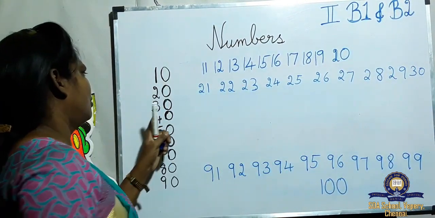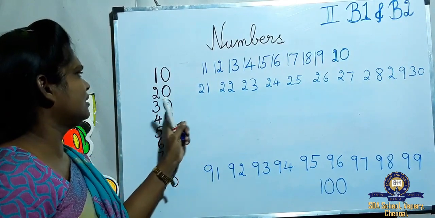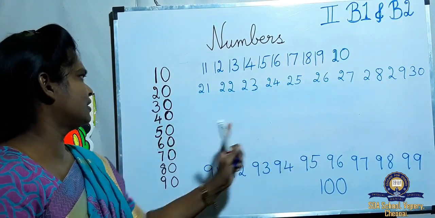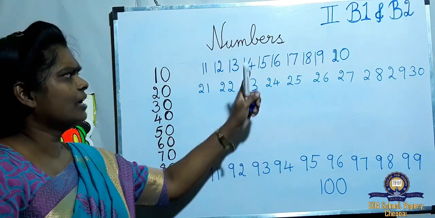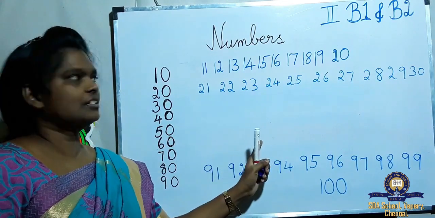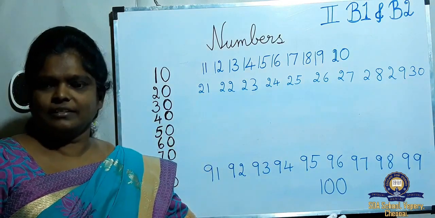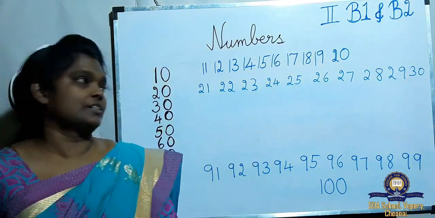Like that, all the numbers start: 30, 31, 32, 40, 41, 42, then 50, 51. These all are 2-digit numbers, and 100 is a 3-digit number.